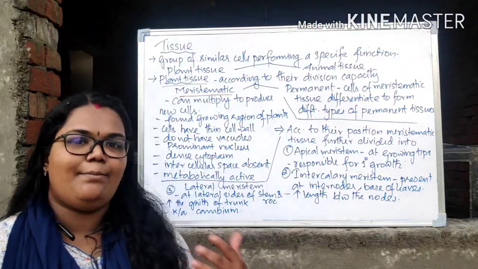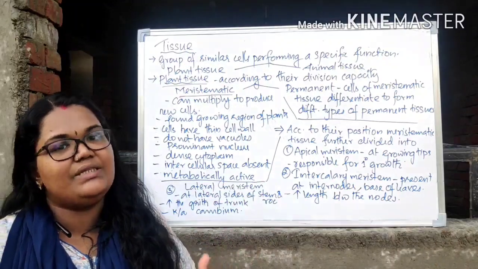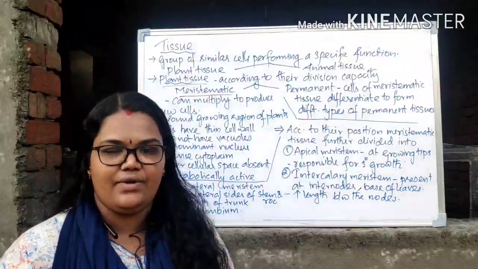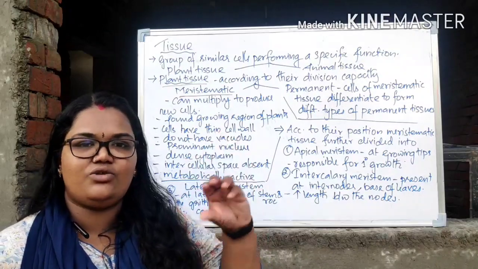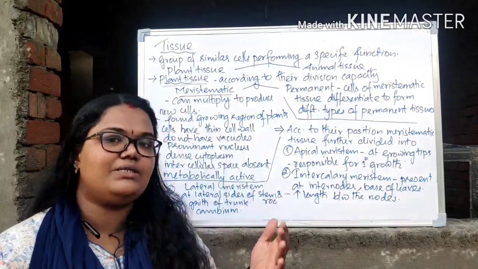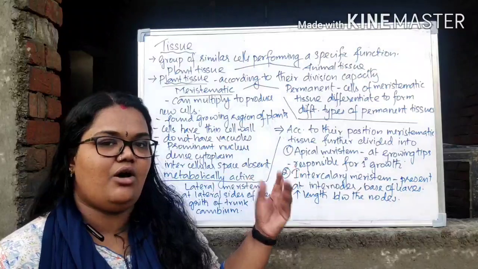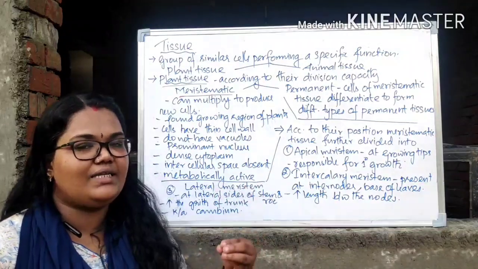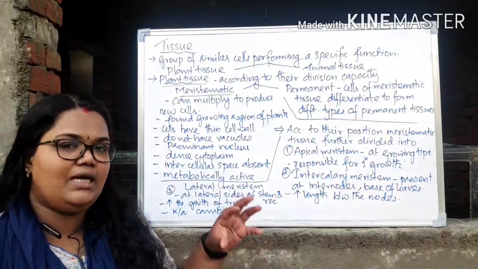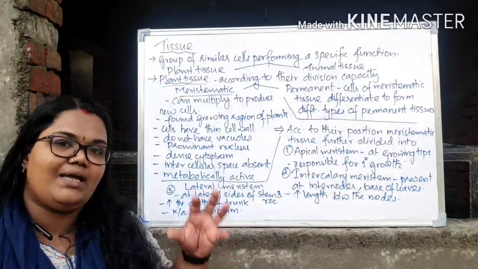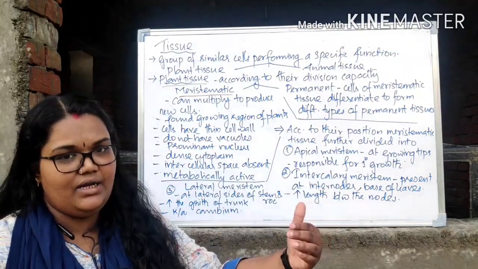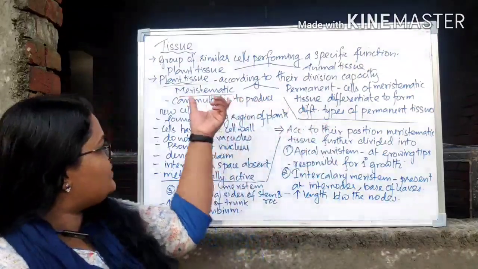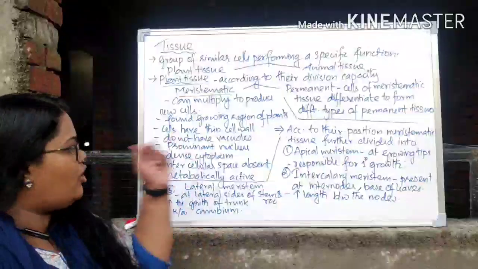You can see that plant growth is indeterminate. That means they will grow throughout their life. How is the growth actually occurring? Their growth is actually fixed to some points. Those points are the meristems, or the meristematic tissue. Here this tissue has a specific capacity: they will continuously divide throughout their life. So that's why they are called meristematic tissues or meristem.